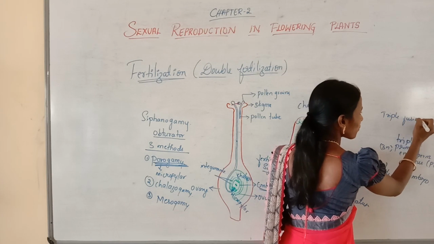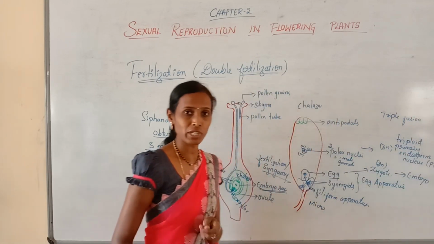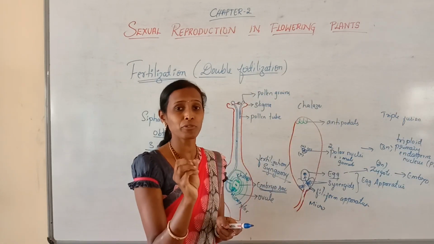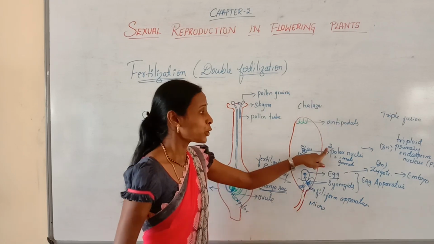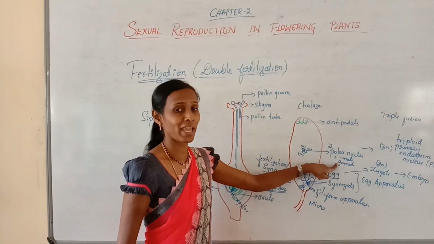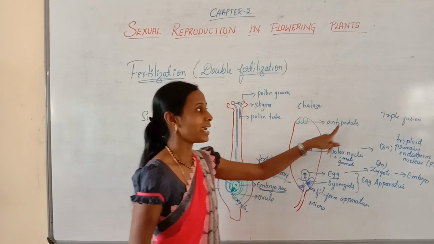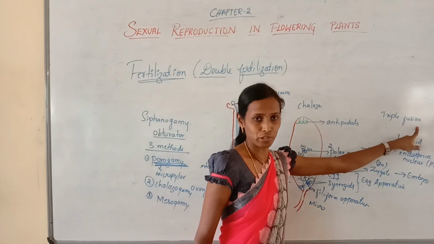This is very important. Why is it called triple fusion? There are three nuclei that will be fusing. Which are the two nuclei? Two polar nuclei and one male gamete will be fusing. That's why it is called triple fusion.